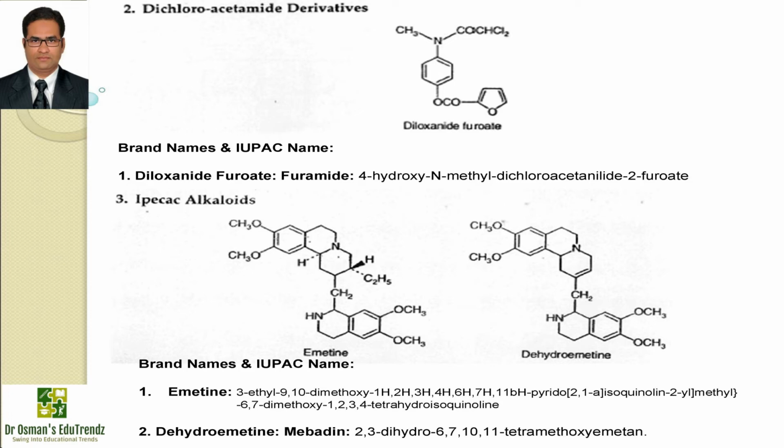Now the next class is IPCA alkaloids, like emetine and dehydroemetine. Emetine is available with the IUPAC name 3-ethyl 9,10-dimethoxy 1H,2H,3H,4H,6H,7H,11bH pyrido[2,1-a]isoquinolin-2-yl methyl 6,7-dimethoxy 1,2,3,4-tetrahydroisoquinoline. Emetine inhibits protein synthesis in parasites and in host mammalian cells by blocking translocation of peptide chains.